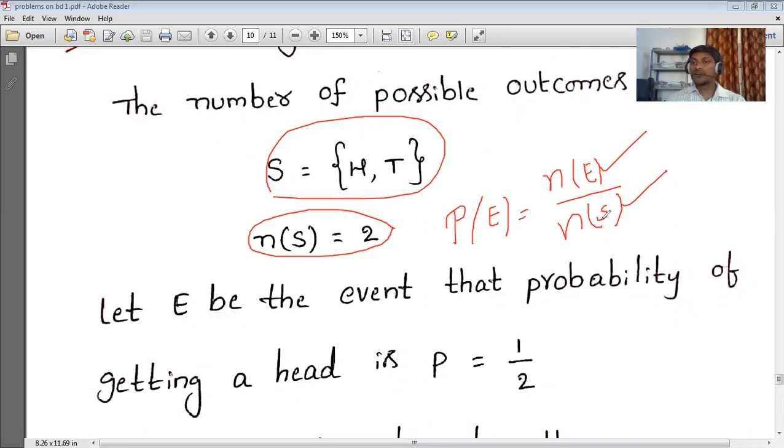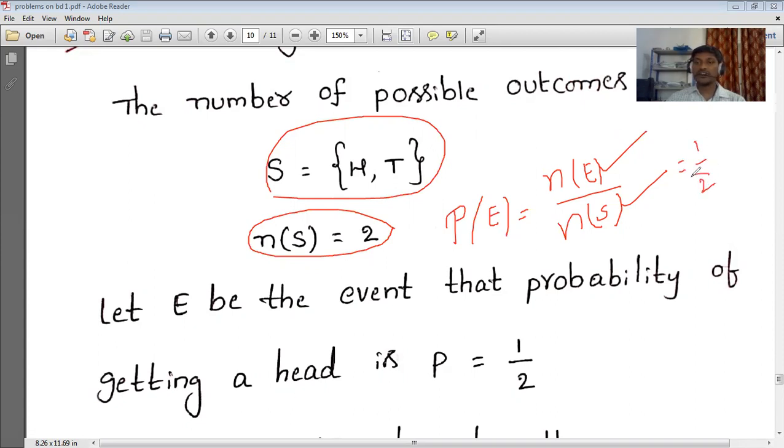It means after doing the experiment, the outcomes we get, that one we have to choose in the denominator, and in the numerator, what we chose in the event. The event is nothing but a subset of a sample space. This never comes from anywhere else, so we have to choose it from the sample space. Why? Because an event is nothing but a subset of a sample space. So n of E by n of S. That is why here we are writing 1 by 2.